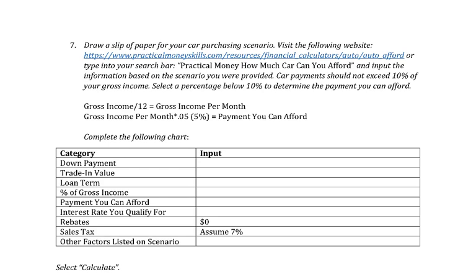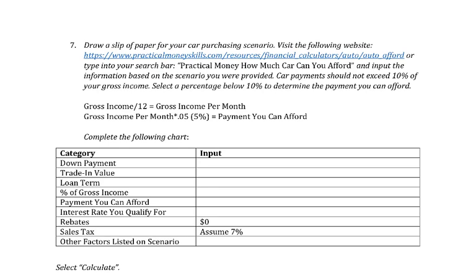All right, you can type that in your search bar: Practical Money, How Much Car Can You Afford. Input the information based on the scenario you were provided. The car payment should not exceed 10% of your gross income. It can't exceed 10% of your gross income. So select a percentage below 10% to determine the payment you can afford.